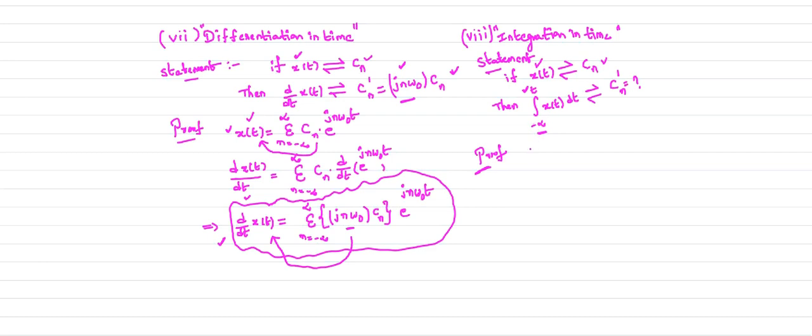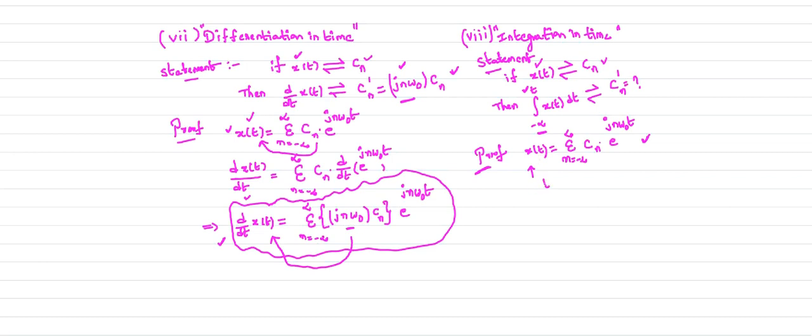So what is your x of t according to the complex exponential Fourier series expansion? Your x of t equals the sum from n equals minus infinity to plus infinity of Cn, which is your complex exponential Fourier series coefficient, e power jn omega naught t. So this is your x of t. Now I just modify this equation to avoid the confusion. Later you can clear that confusion.